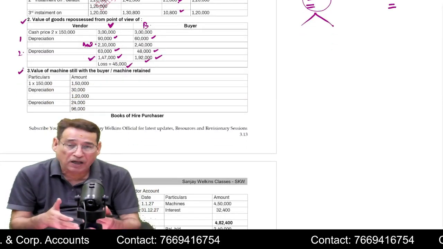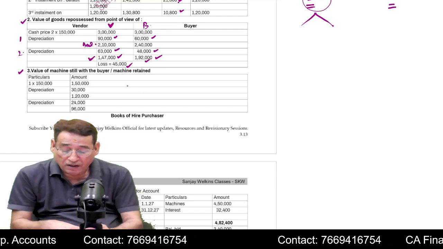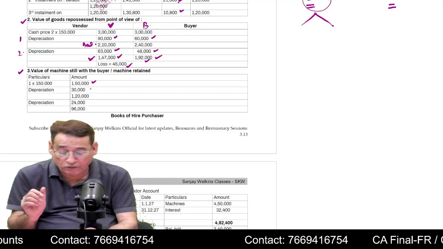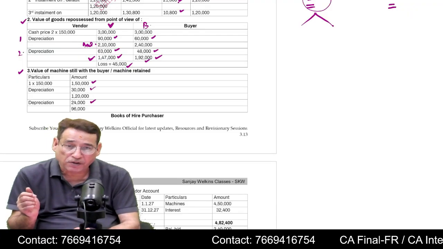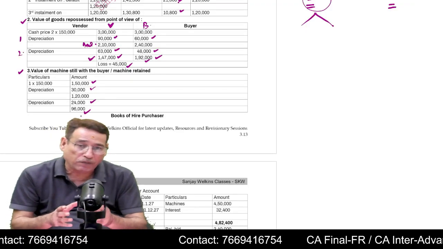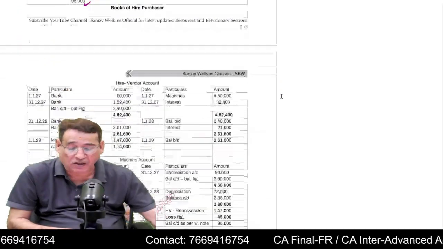Similarly, the question may ask you to compute the value of the machine which is left with the buyer. Now the buyer is left with one machine. Cost of one machine is equal to 1,50,000. Buyer's rate of depreciation is 20%. He will charge depreciation on the reducing balance method. So at the end of the second year, the value of the machinery which is still with the buyer is equal to 96,000. Is it clear to you or not?